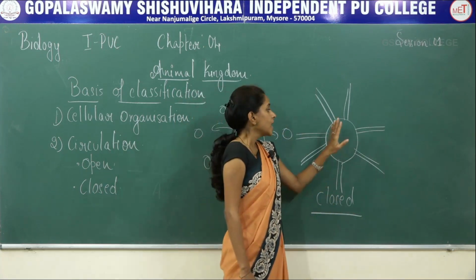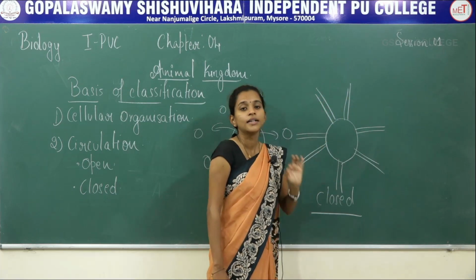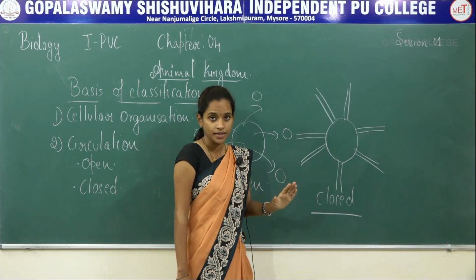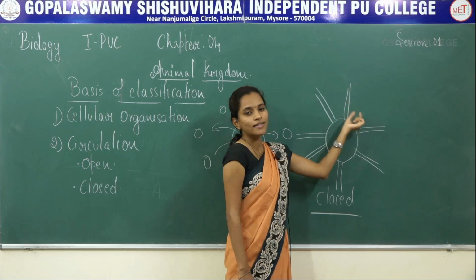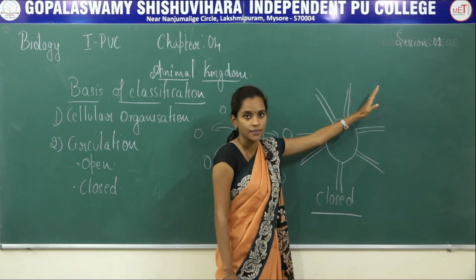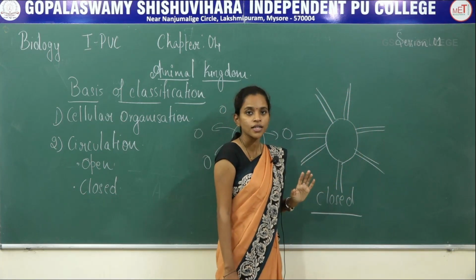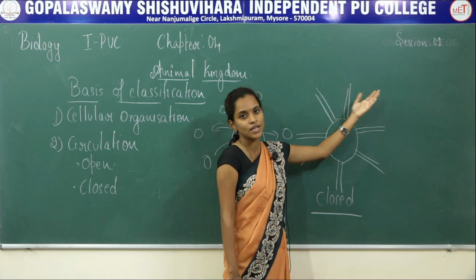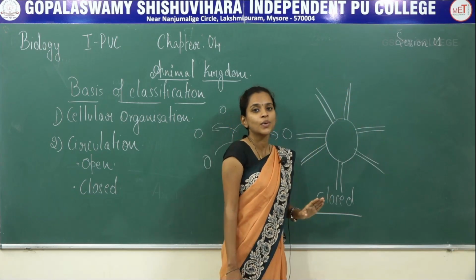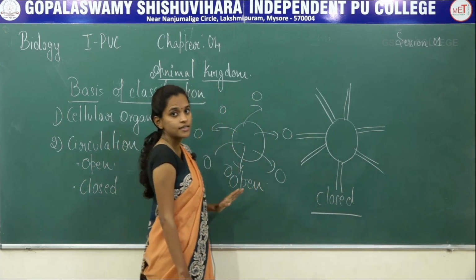That means the blood does not come into direct cell contact through the blood canal in the heart, but is carried through arteries or veins to reach a cell. Then only there will be exchange of components required for the cell and the unnecessary components will be transferred back into the blood. So that is about closed circulatory system.